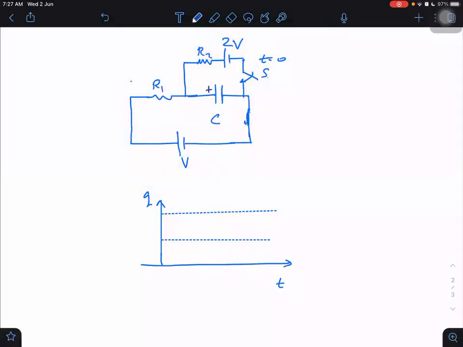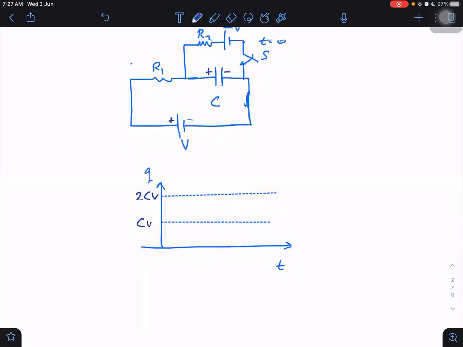Will it be in the same direction or a different direction? That also we have to be careful about. That battery is also connected in the same way, plus, minus. So same direction. Therefore, I have taken both on the same side of the axis. If one charge is positive and the other is negative, then 2CV may be taken on the opposite side also. It is possible sometimes, right?